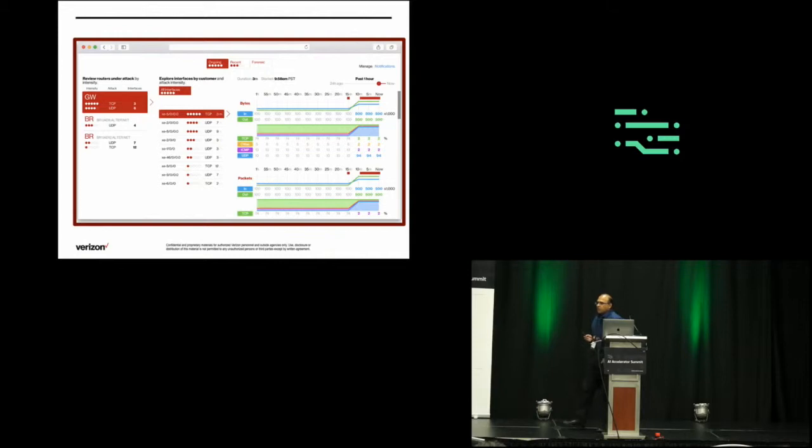This is a screenshot of one of the typical UIs that any cybersecurity analyst or network analyst will see. On the left, you see a list of routers: gateway router and broadband router. In the middle panel you see the interfaces that are vulnerable or under threat, and on the right side you will see the key features by which we declare whether it's a real threat or not. Those are bytes and packets on the right side.